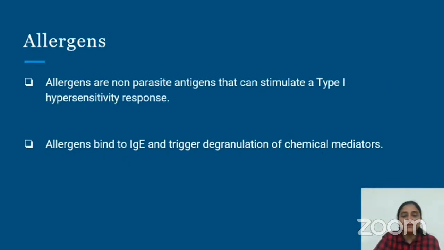This allergy is caused by various allergens. What are these allergens? Allergens are non-parasite antigens that can stimulate a type of reaction called type 1 hypersensitivity reaction. In normal individuals, IgE antibody is present, but in allergic individuals, this IgE antibody will be on the higher side. So when allergens come in contact with allergic individuals, they bind to these IgE antibodies and trigger degranulation of chemical mediators from mast cells, which are responsible for all the allergic symptoms.